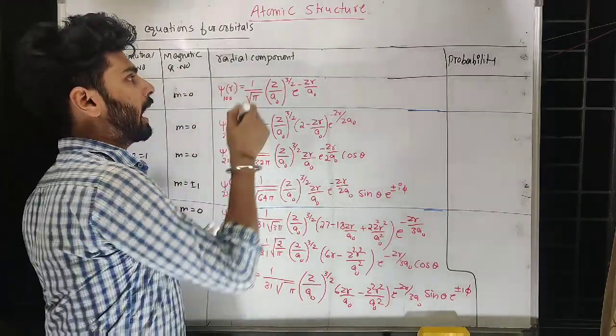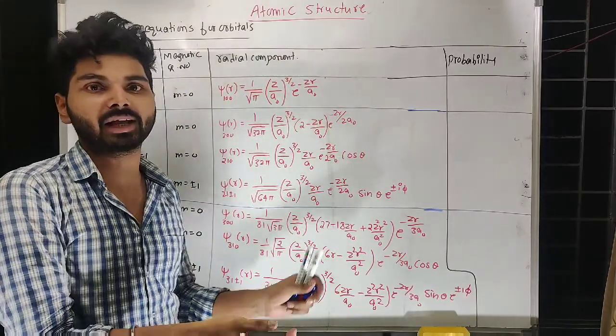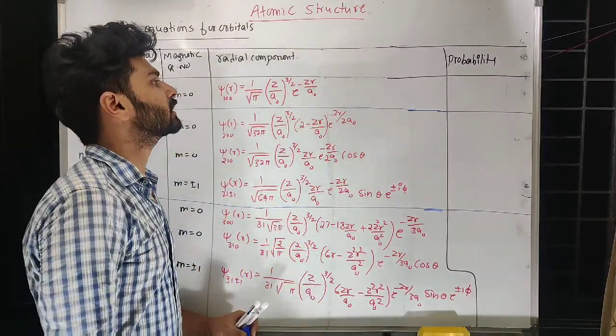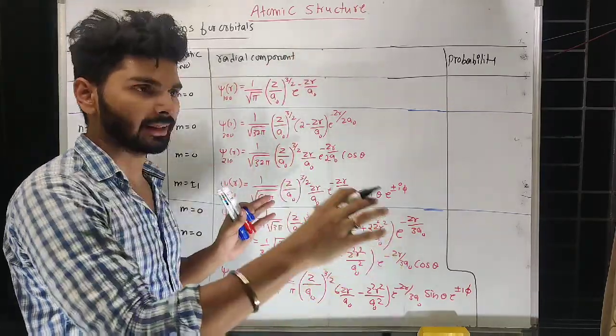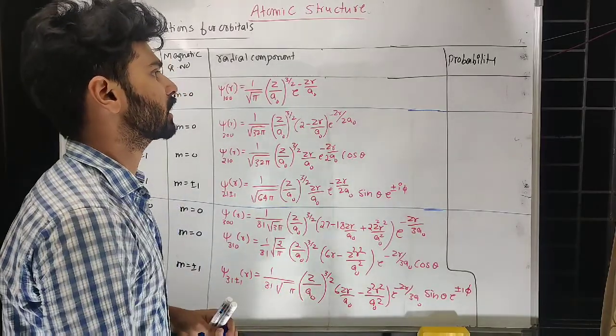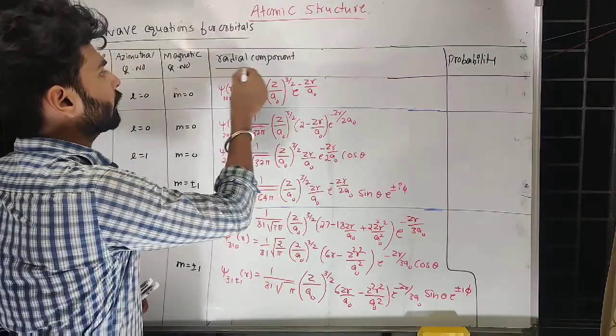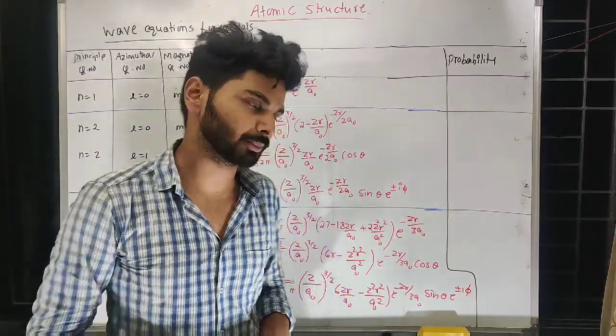When I multiply the angular component, it becomes extremely dangerous. Even now it is very dangerous. But when you add the angular part also, it becomes very lengthy and very complex, and that is not in our syllabus, so let's leave that. We are only going to understand the radial part of that wave equation.